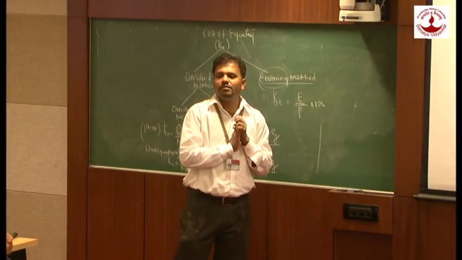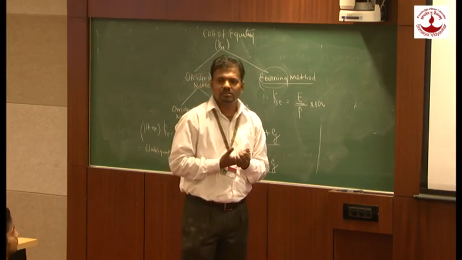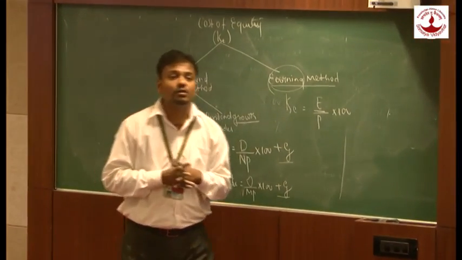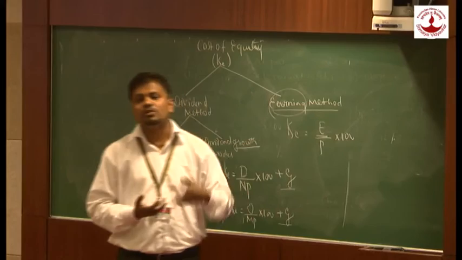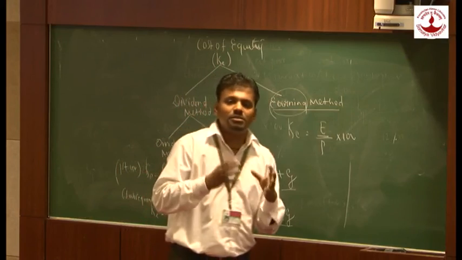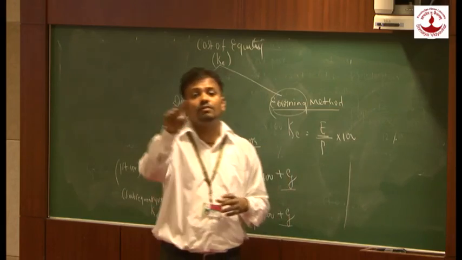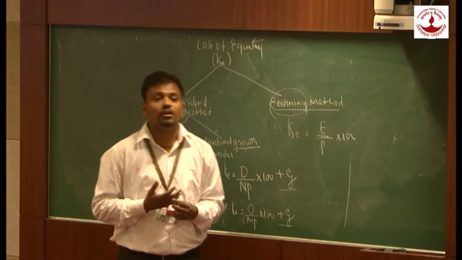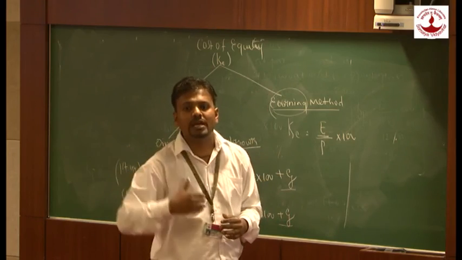Now I have to raise the fund from the market. It may be from the general public through equity and preference, or through debenture holders. Since I will be getting a 20% return, I have to find out what my cost will be. I am going to find the cost through WACC, which is also called the cost of capital. If my cost comes below 20%, then the company can think of raising the capital from that source. But if the cost is more than the return, then the company should not think of investing in the business, because that business will be loss making, as the costs are more than the returns.